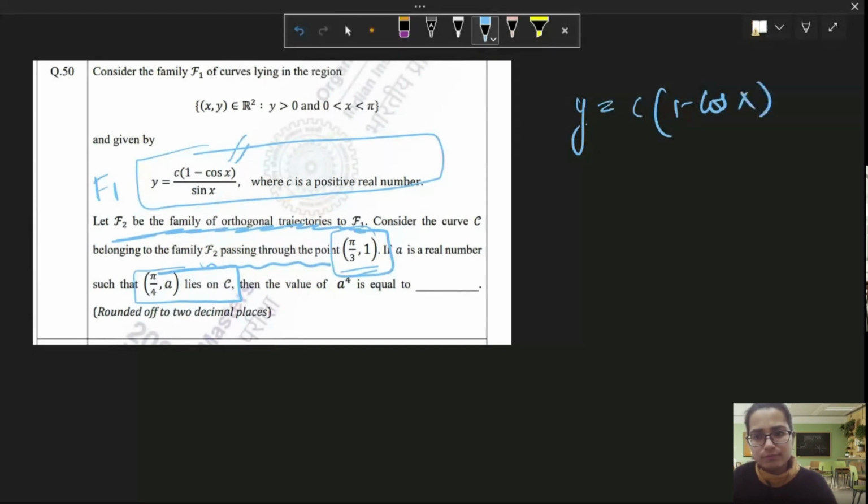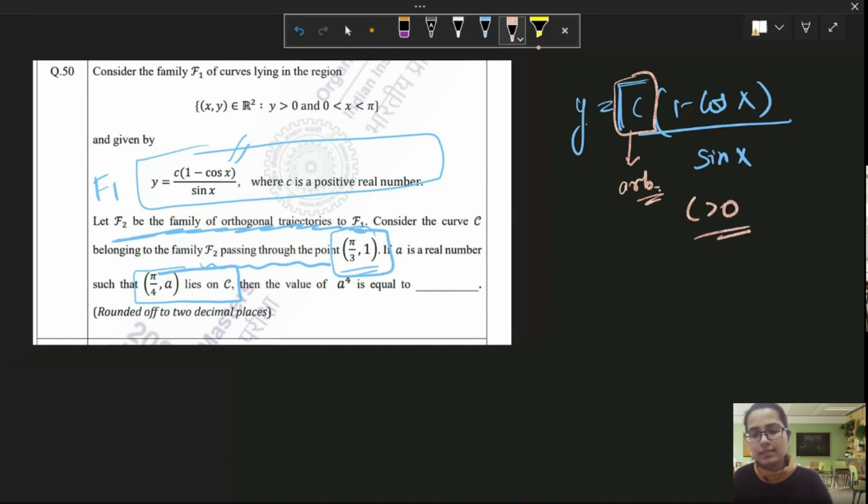This is our family of curves. And why am I saying family of curves? Because C here is an arbitrary constant. C is a positive real number in this case. You can take infinite, uncountable values of C and you can get numerous curves. So this is a family of curves. In order to find the differential equation for this family of curves, you need to remove this arbitrary constant. That's what we did in chapter 1 of ordinary differential equations in our college maths, right? Removing the arbitrary constant. That's what we are going to do here.